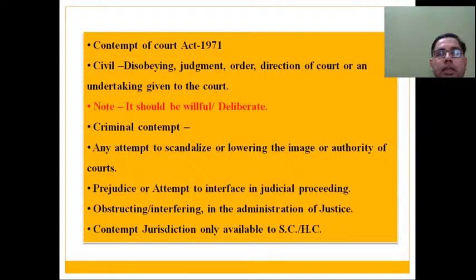When we talk about criminal contempt, this is also covered under the Contempt of Courts Act 1971, which says that through writing, through publication of any material, through your arguments, through debate, discussions, if you are trying to scandalize, or you are trying to lower the image, dignity of judges or judiciary as such, then this particular act will come under criminal contempt.